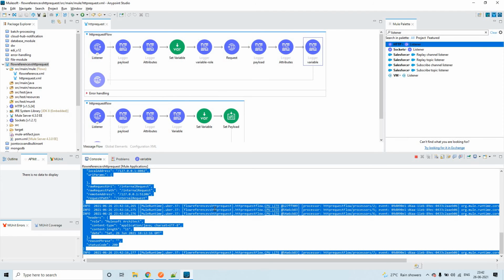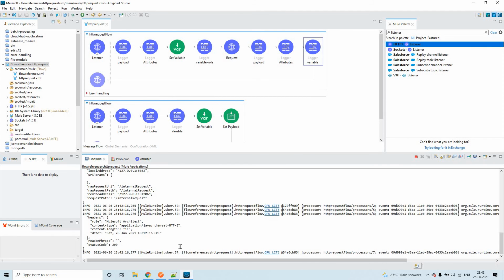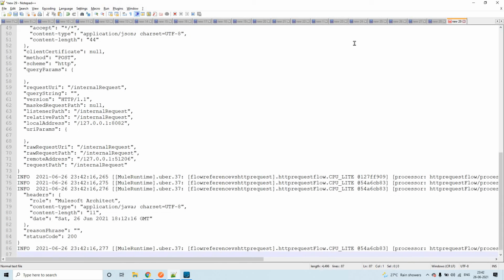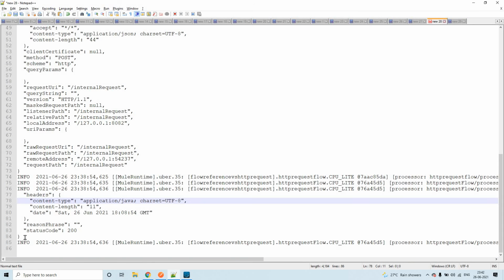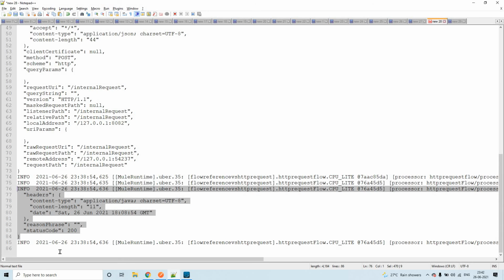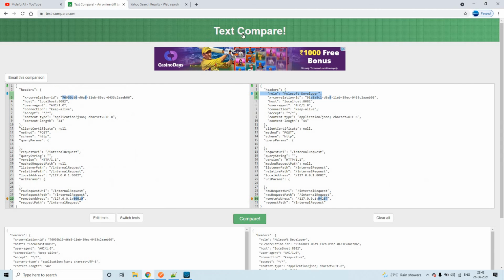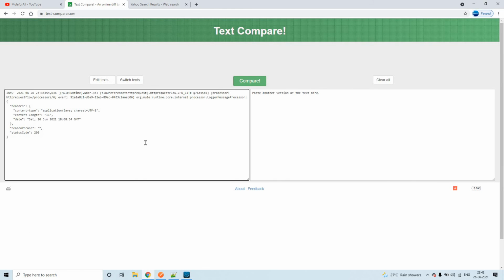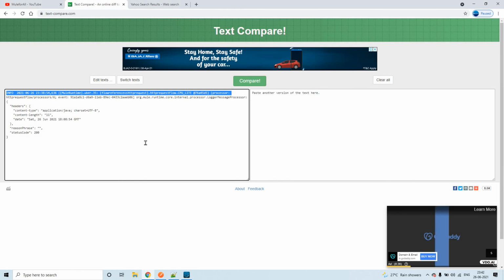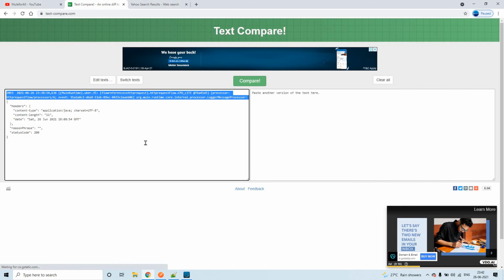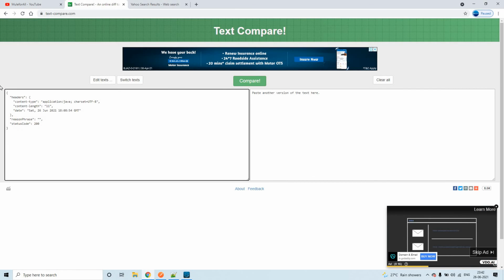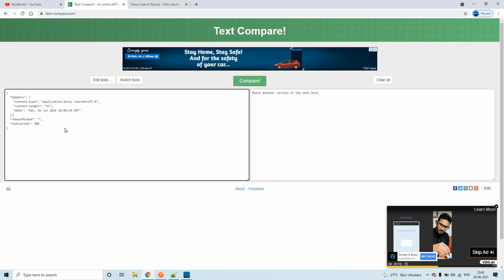Now you'll see the difference. Ctrl+C and Ctrl+V. Let us compare this with the previous one. I'm deleting this. So this is the result of the previous attributes.